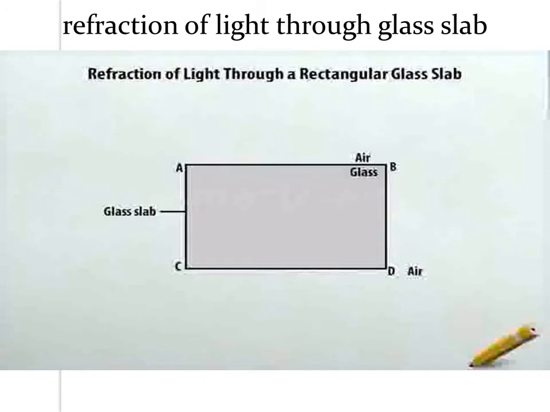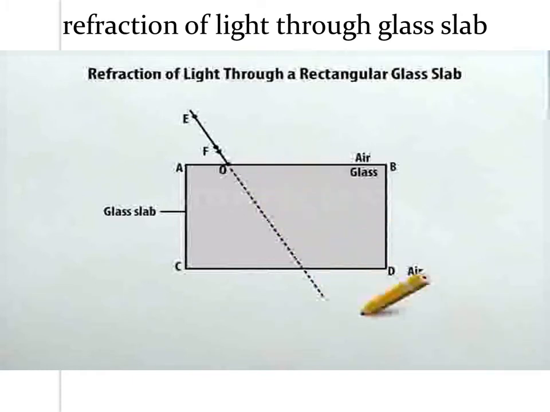From the top left corner of the sheet, draw a slanting line to meet AB. Label the point where this line meets AB as O in uppercase. Draw an arrowhead on this line pointing towards O. Put two small dots on this line above the arrowhead and label them as E and F, both in uppercase. This line represents the direction of the incident ray. Now extend the line beyond O by a dotted line to cross the side CD. Label the endpoint of this dotted line as P in uppercase.